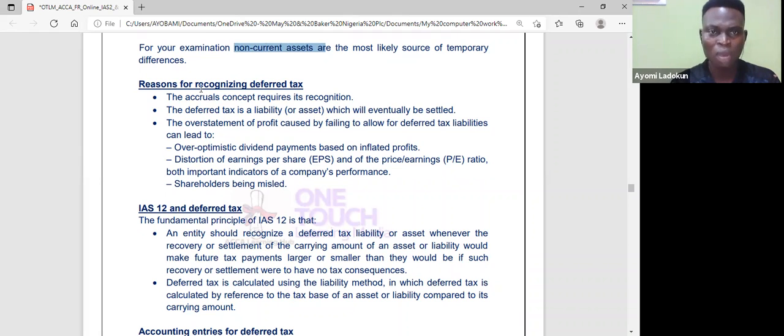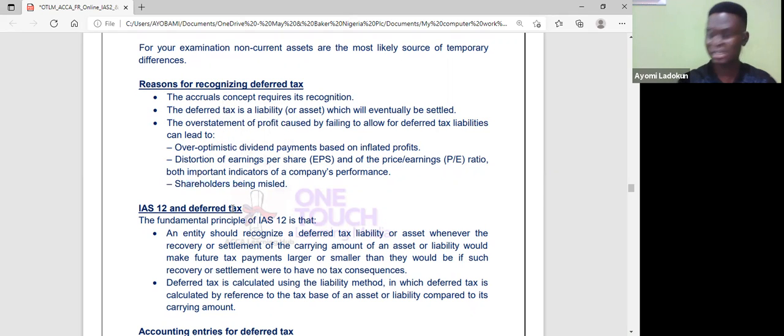Now, why do we have to recognize deferred tax? The examiner can pick you up on this, so please take note. Because the accrual concept requires its recognition, remember? Then deferred tax is a liability. It can also be an asset. I will show you when a deferred tax will be a liability or an asset, okay? It will eventually be settled. Then the overstatement of profit caused by failing to allow for deferred tax liability can lead to optimistic dividend payment, distortion of EPS, and shareholders being misled.